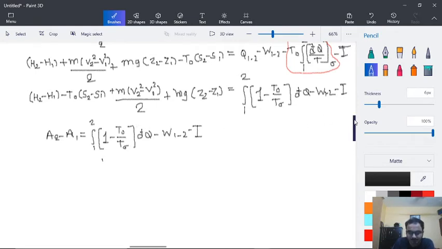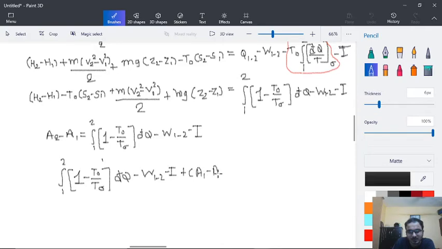And here we can further simplify this. Integration 1 to 2 of (1 minus T0 upon T sigma) into dQ minus W12 minus I plus A1 minus A2 equals 0.